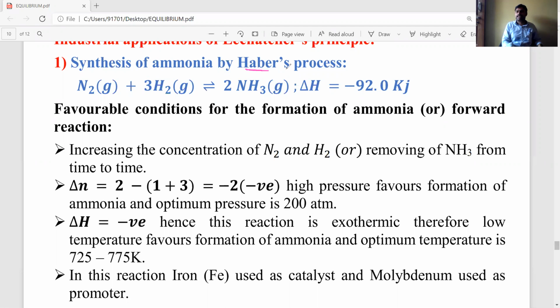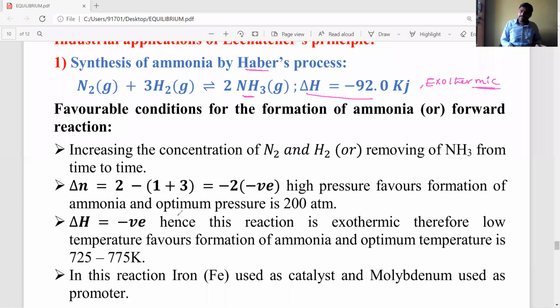Nitrogen and hydrogen combine to give ammonia gas, and it is an exothermic reaction. Delta H is negative, meaning it is an exothermic reaction.